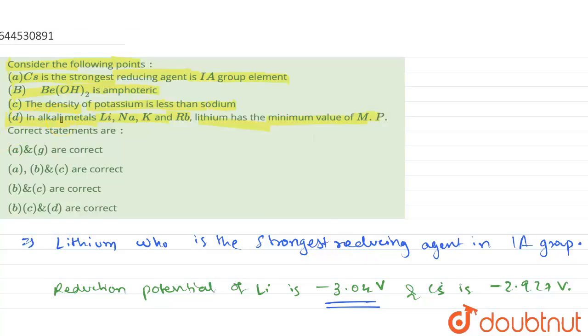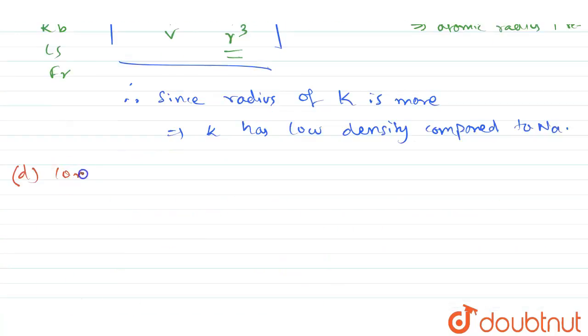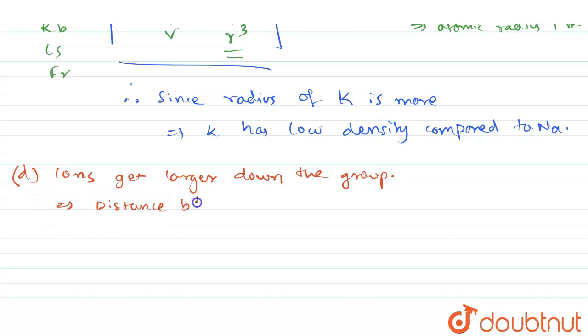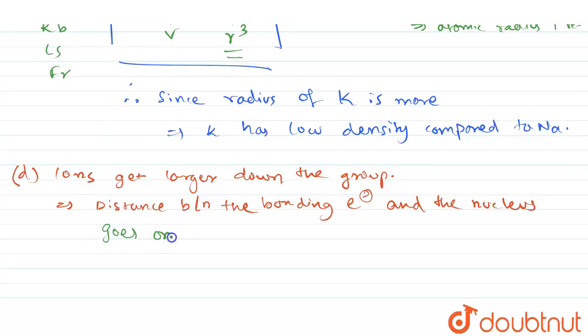If this is the case, what happens over here is ions get larger down the group, which will imply that the distance between the bonding electrons, that is your valence electrons, and the nucleus goes on increasing as we move down the group.